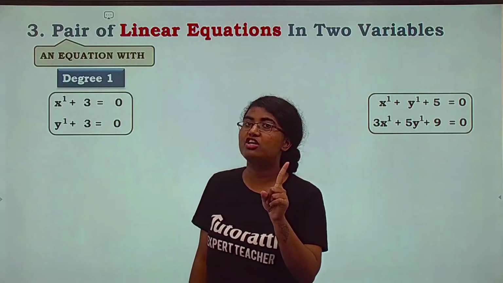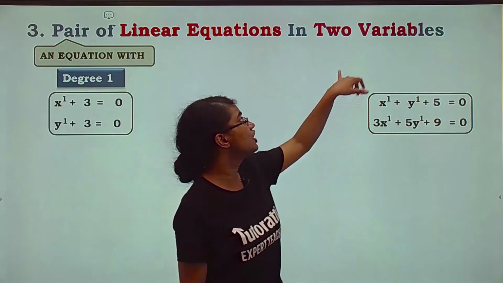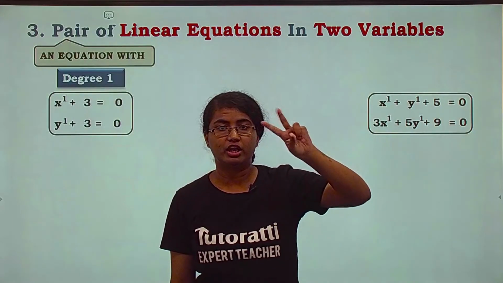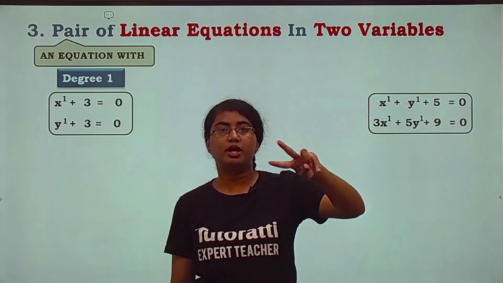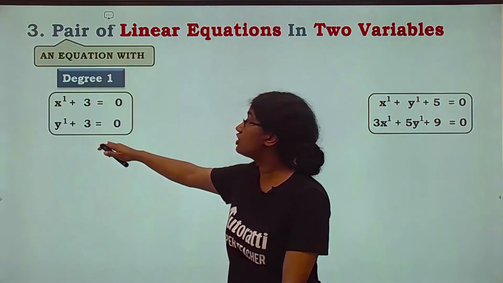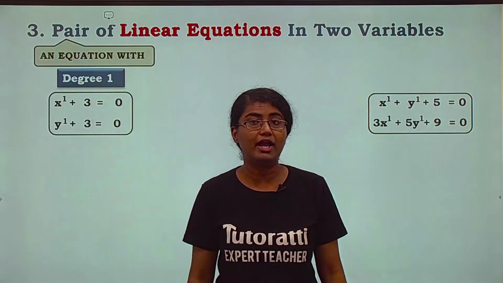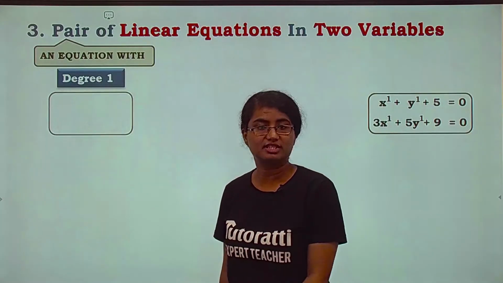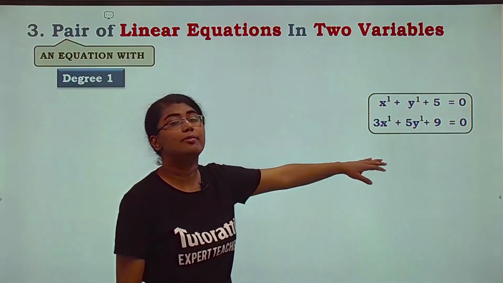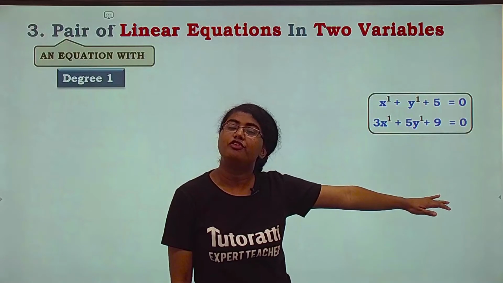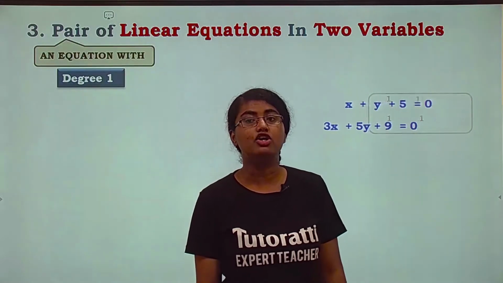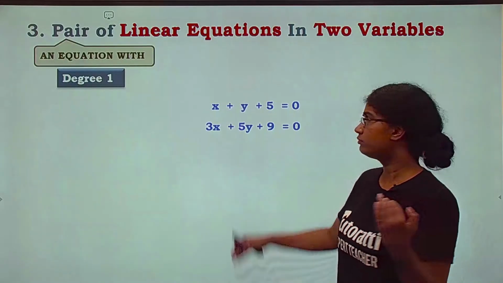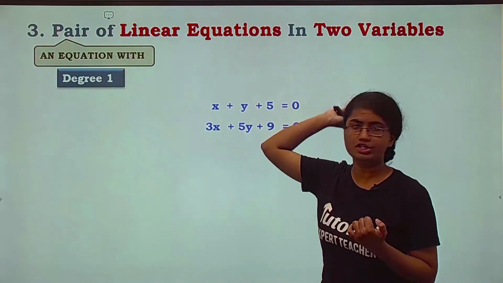Now there is one more keyword that we need to pay attention to, which is two variables. मतलब हमारे equation में we need two variables, specifically two variables. So मतलब the first column will be eliminated. Why? Because two variables चाहिए हमें, right? So the first column is eliminated, and these are the type of equations that we will be dealing with throughout this entire chapter. Okay, these are the types of equations.